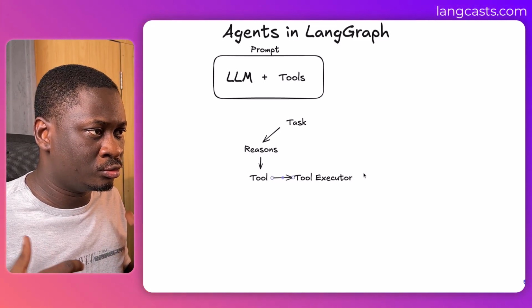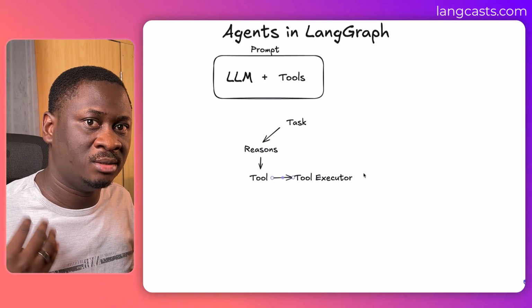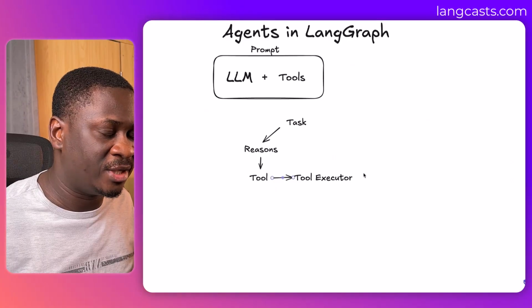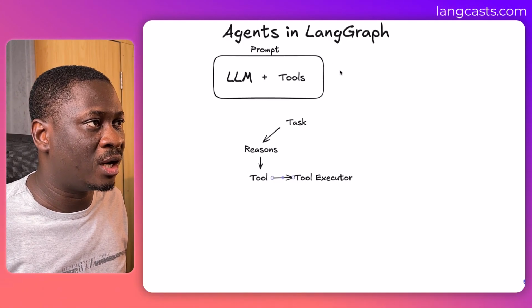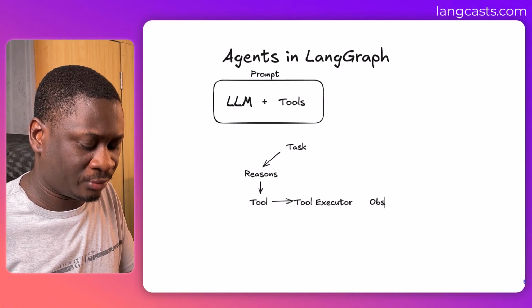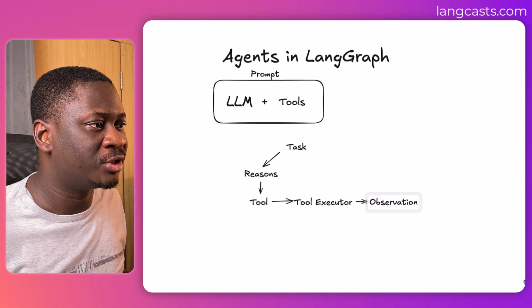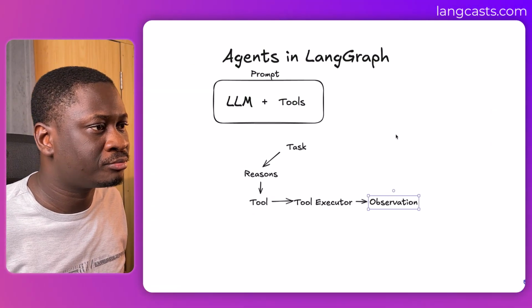Then the results of the tool are basically called an observation. So the agent is going to look at those results and see whether it has met the completion requirements. What are the completion requirements? It has to check whether it has met the completion requirements. Now, if it has not met the completion requirement, it takes the observation, which is the result of the tool call, looks through the observation, and then uses it to determine the next course of action.